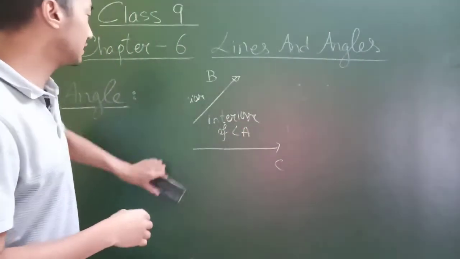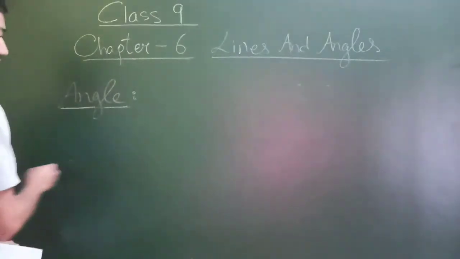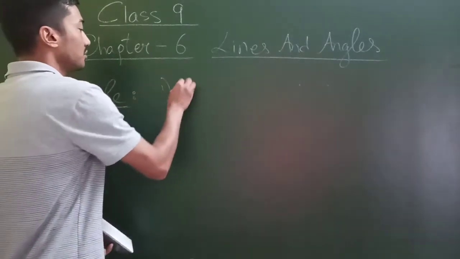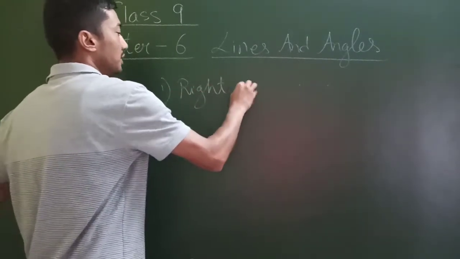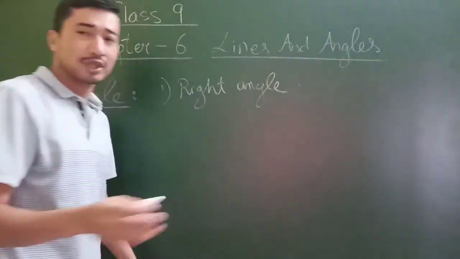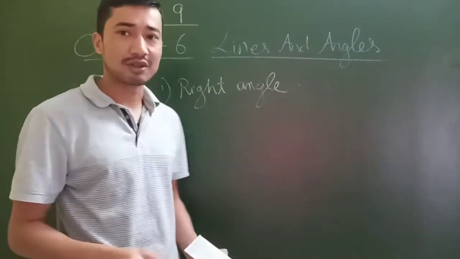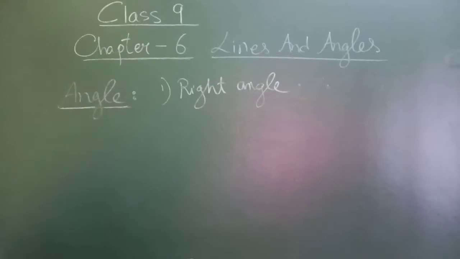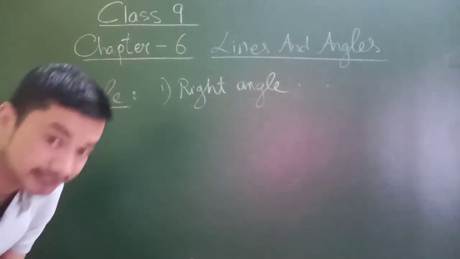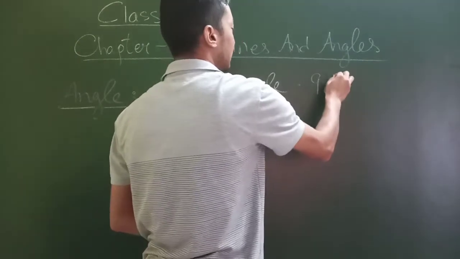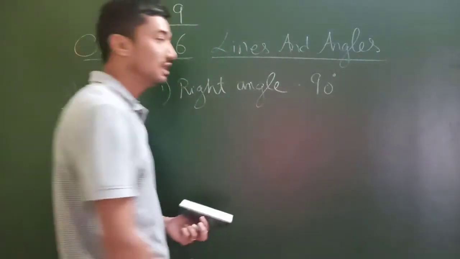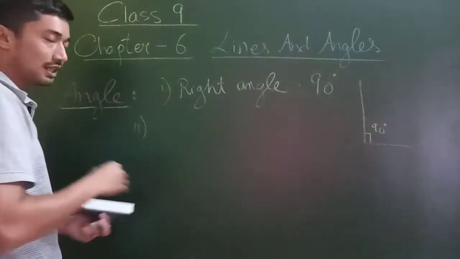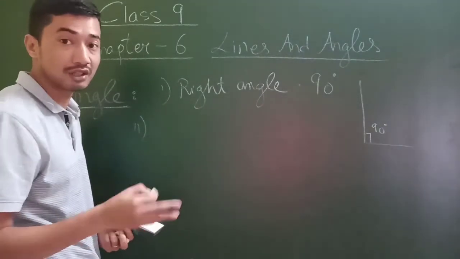Now let us discuss different types of angles. The first one would be a right angle. Now we all know this. We have done all these things in our lower classes, and these are not very new for us. So right angle, what was a right angle? A right angle is an angle whose measure is 90 degrees. So it's something like this. Then of course, this is just like a revision. We are going to need this knowledge, so that's why.